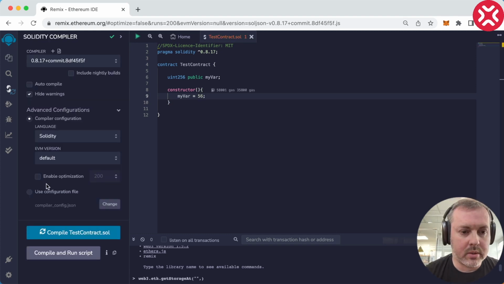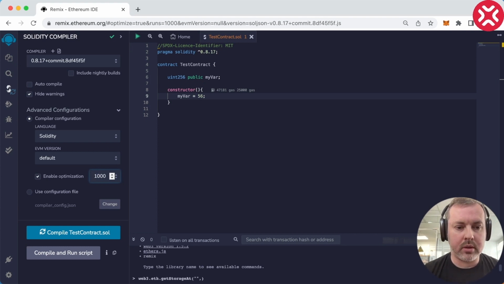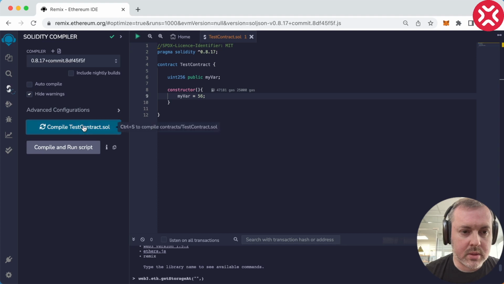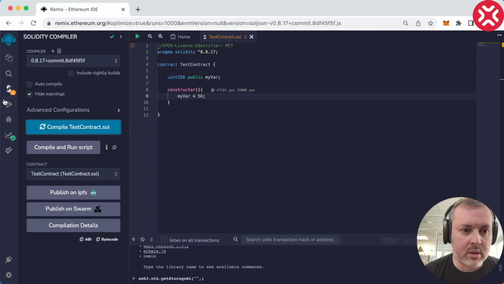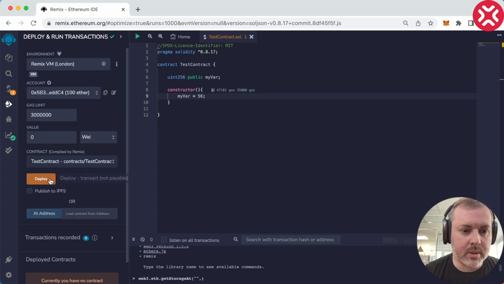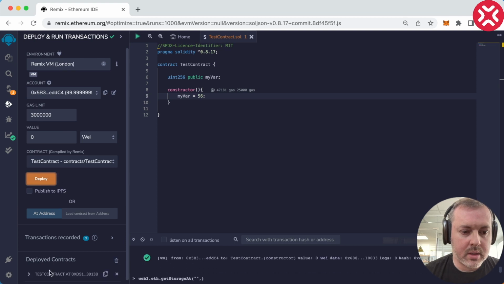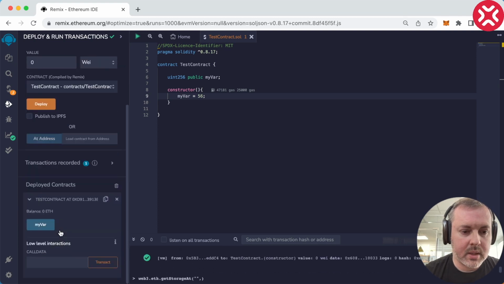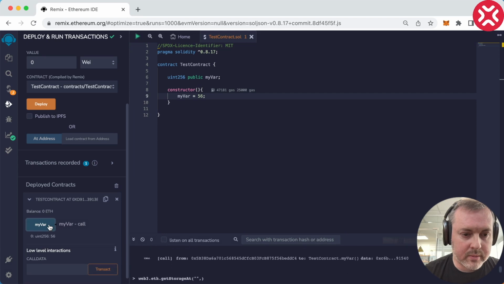And we also can optimize it. 200 is usually too low, so let's do 1000 at least. And let's compile the contract. All good. Let's deploy it. There we have it. So here we have our variable, which is set at 56.